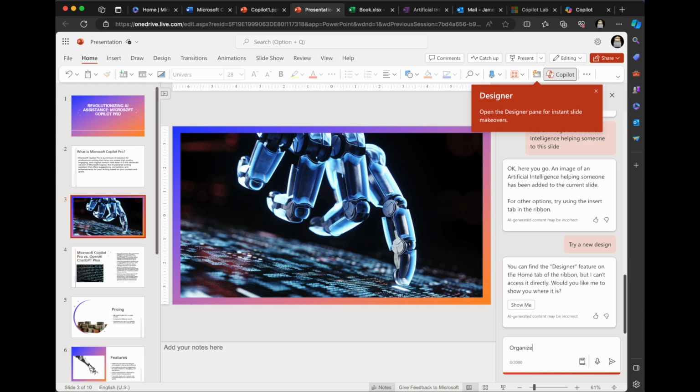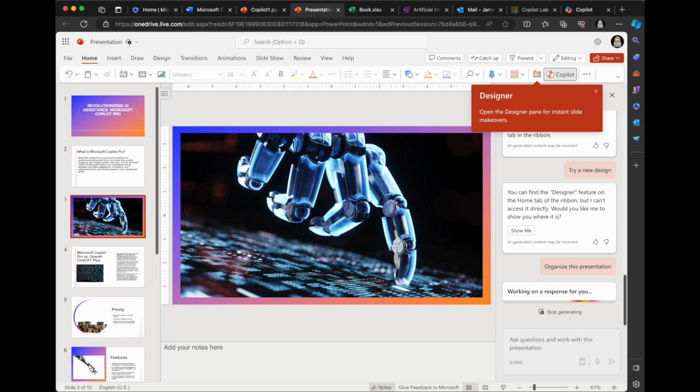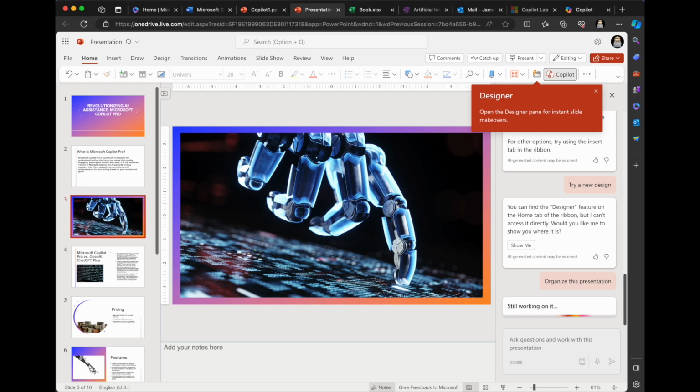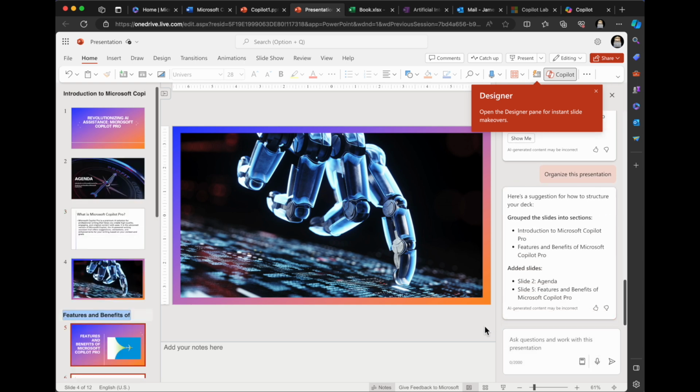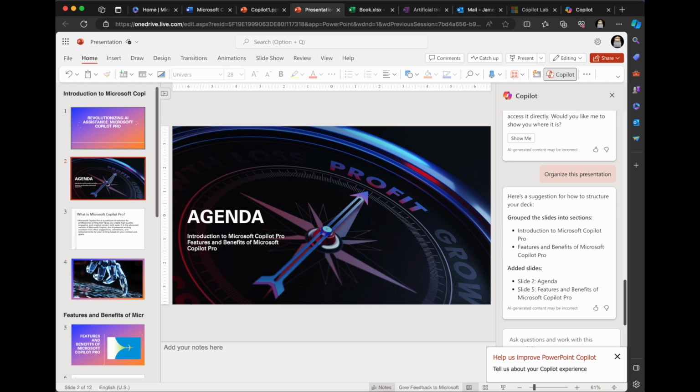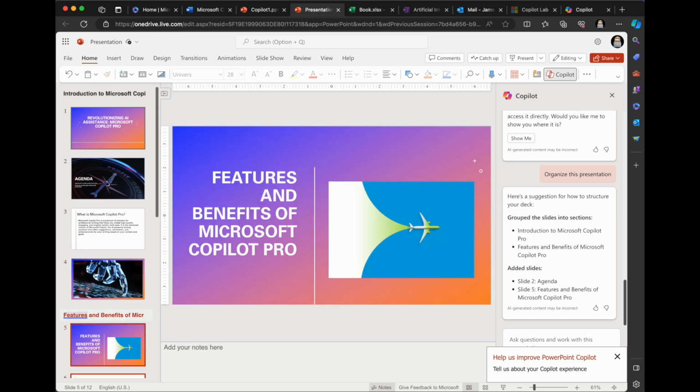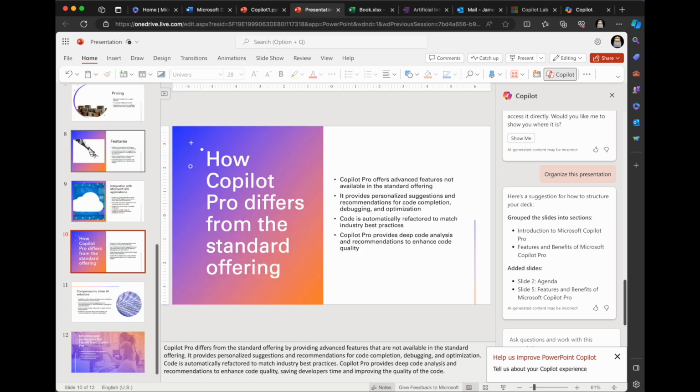I'm going to say organize this presentation. Because I don't know about you, but I create PowerPoints with tons of slides in them, and they're totally disorganized. And if I could get the AI to reorganize the deck for me, oh my God, that would be amazing. Oh, it looks like it's doing something, putting things together. Still working on it. Hey, you're doing something. That's cool. Oh, okay. So group slides into sections: introduction, features and benefits, and then added slides, agenda, features and benefits. Wow. That's super awesome. Look at that. That is super awesome. So yeah, no, that's really cool. I mean, I'm still,